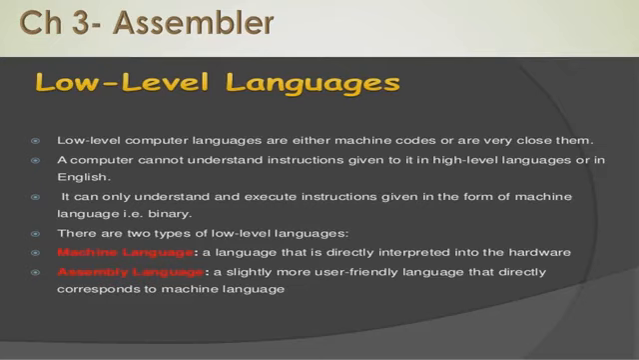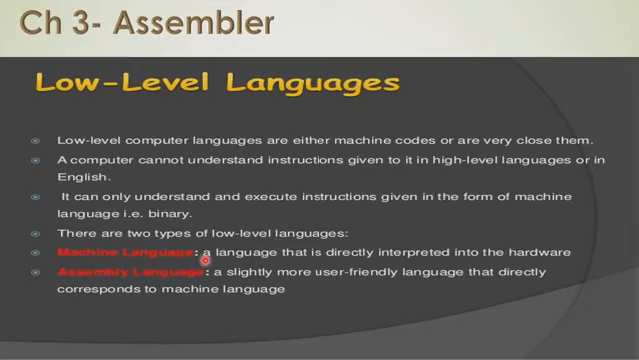Now we will study what are the low level languages. As I have told, the low level languages are computer languages that are either machine codes or are very close to them. The computer cannot understand the instructions given to it in a high level language or in English language or in a human readable language. So it can only understand and execute the instructions given in the form of machine language, that is in a binary format or in zeros and ones. So there are two types of low level languages. One is machine language and another is assembly language.